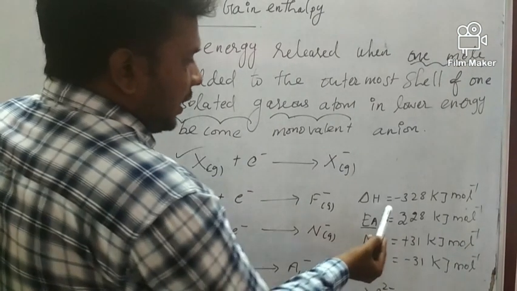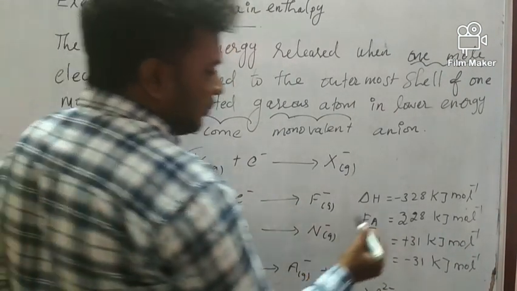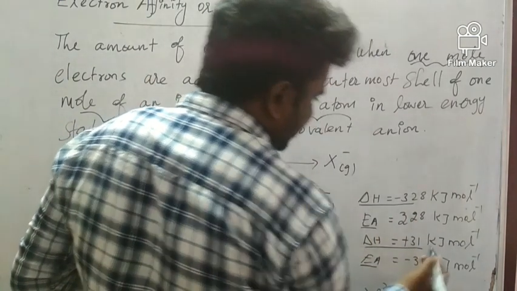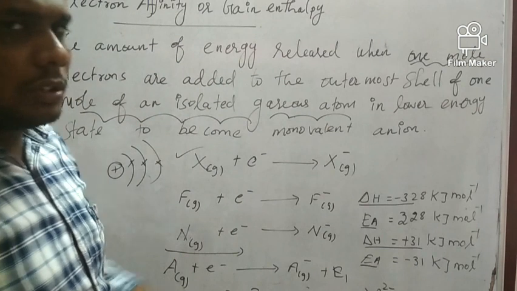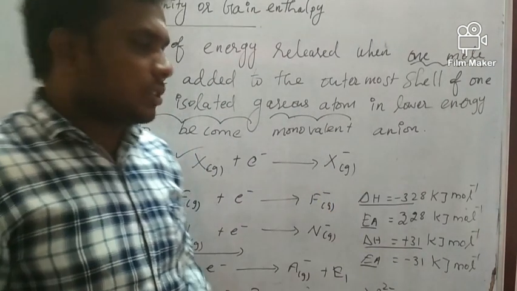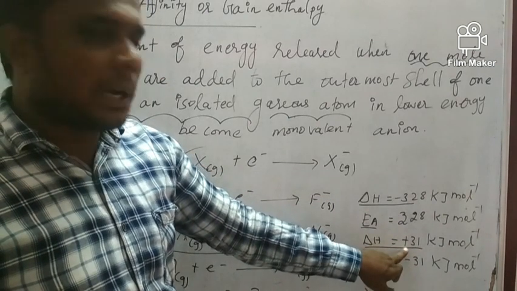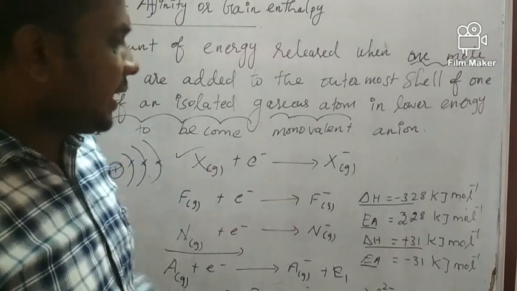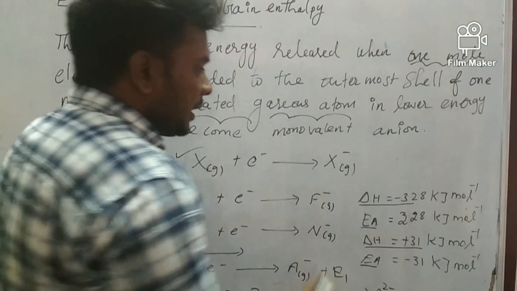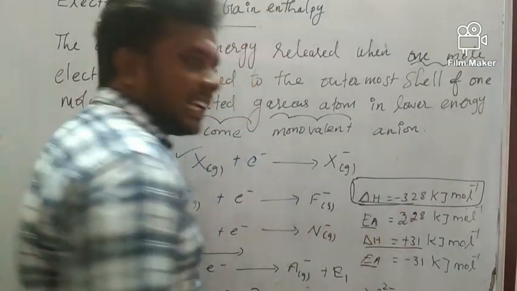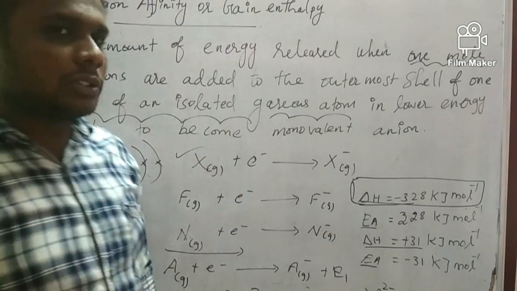Listen well. Delta H is the amount of energy released, the change in enthalpy. If delta H is negative, that is an exothermic process.